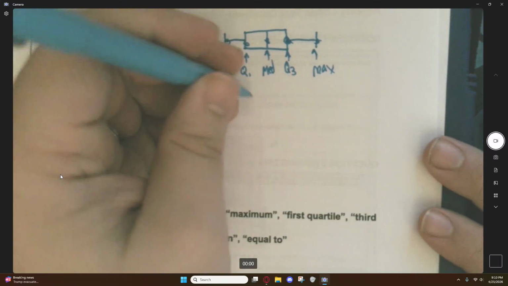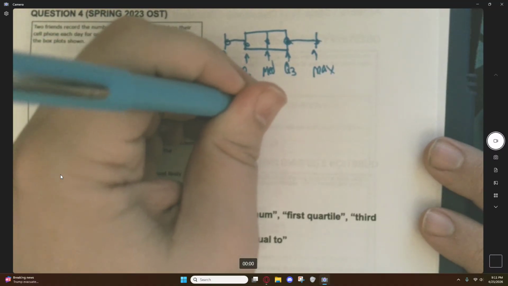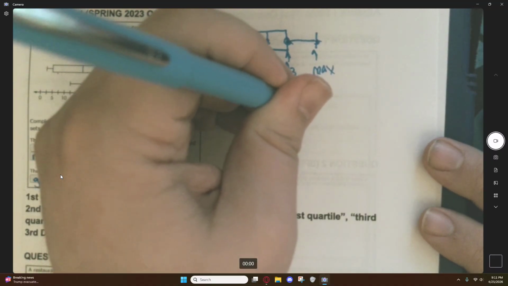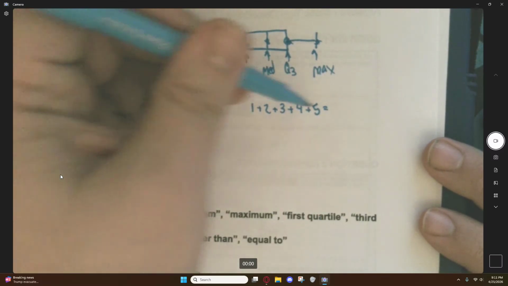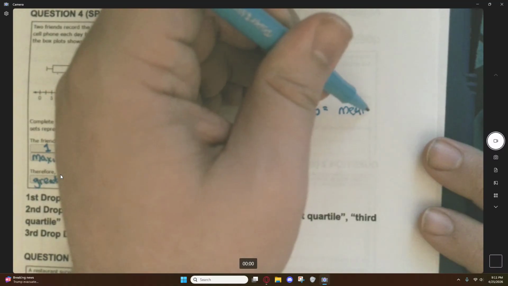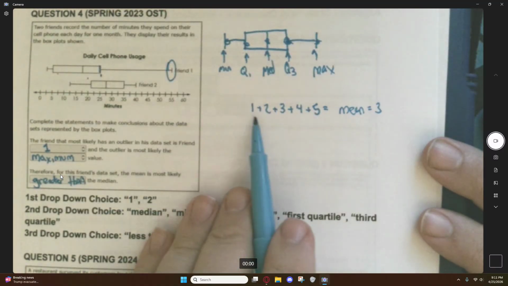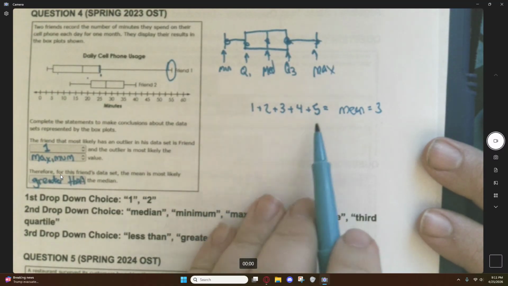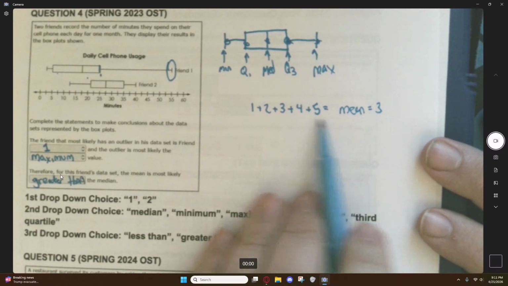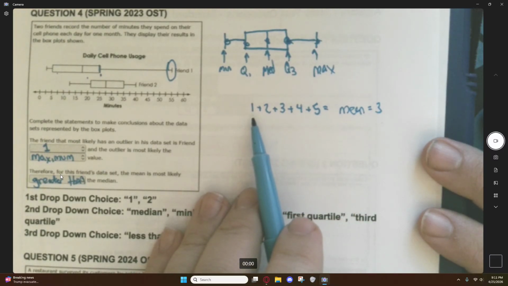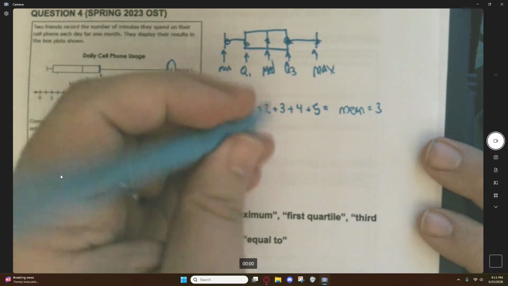Okay? Even just look at the difference if you have 1 plus 2 plus 3 plus 4 plus 5. Okay? The mean of that would be 3. You would add all those up. 1 plus 2 plus 3 plus 4 plus 5 is 15. Divide that by how many numbers you have, which is 5. 15 divided by 5 is 3.